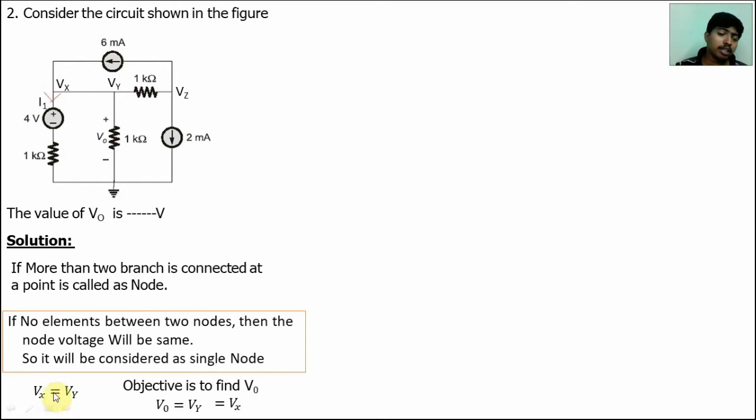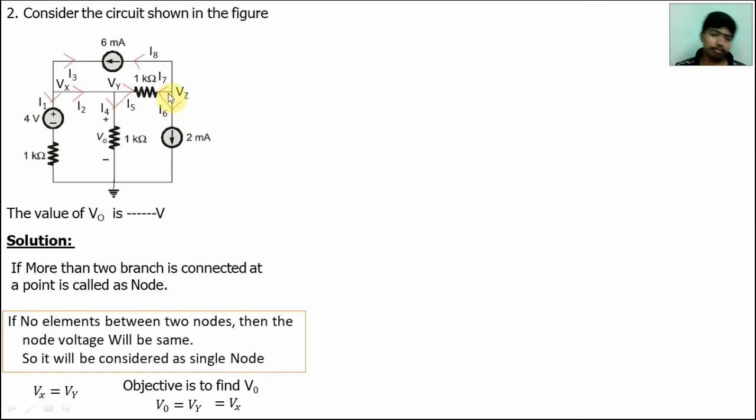So assume that these are I1, I2, I3. In this node, this is the same node, Vx is equal to Vy. So this current is I4, this is I5. In this node, these are I6, I7, I8.